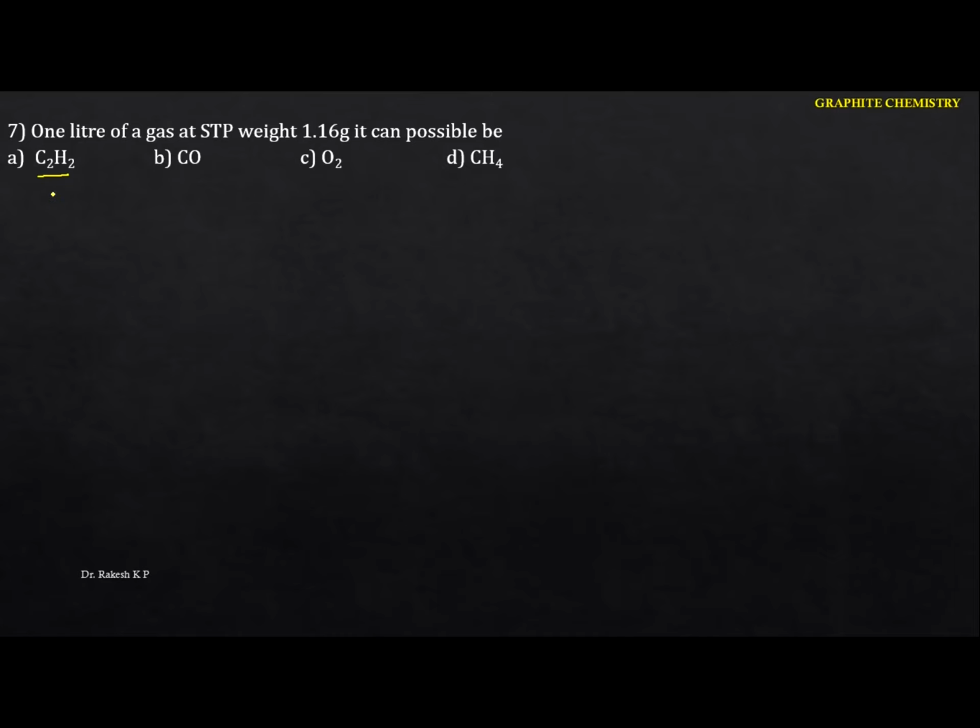If you calculate here, you are going to get 26, and this is 12 plus 16, which gives 28, and here we are going to have 32, and here we have 16. These are the molar masses. Now you have to identify which gas it may be, of weight 1.16 gram.